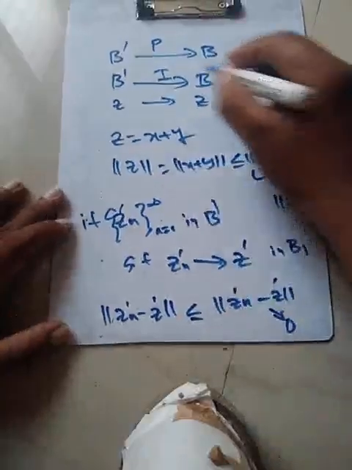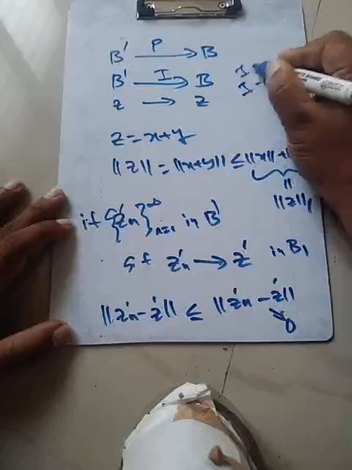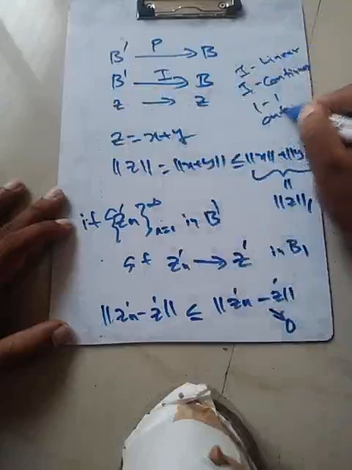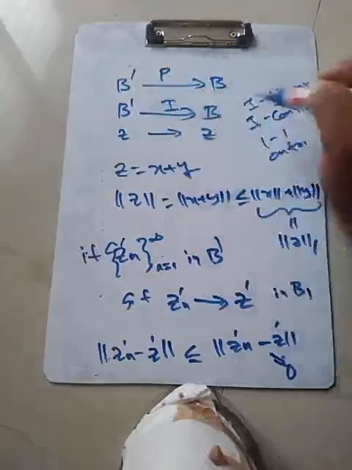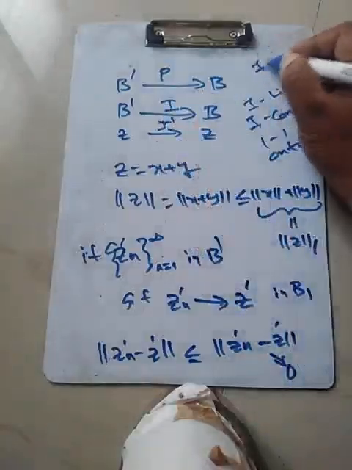In other words, what we have just shown, I is what kind of map? It's continuous. I is clearly a linear map. It's clearly one-one and clearly onto. So the proposition before this one, what we were talking about, is just the open mapping theorem, if you allow. If you have a one-one onto map which is continuous, then it is in fact a homeomorphism between two Banach spaces. So this is a Banach space, this is a Banach space, so it's a homeomorphism. In other words, the I inverse map is also continuous. So I inverse is continuous.